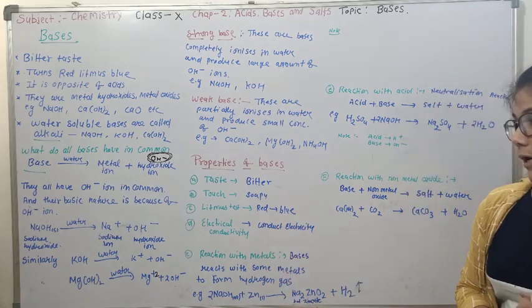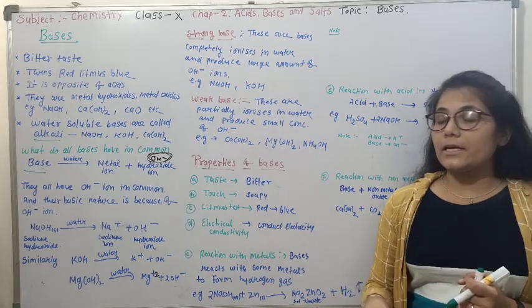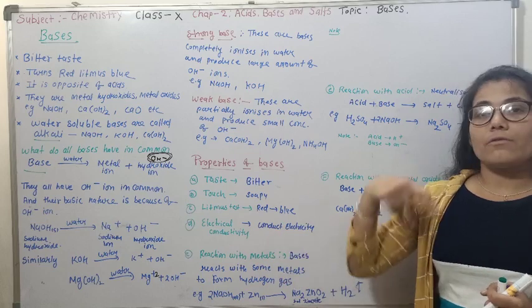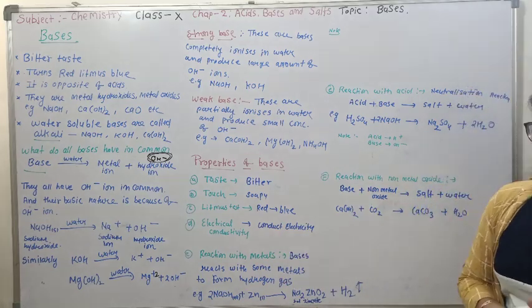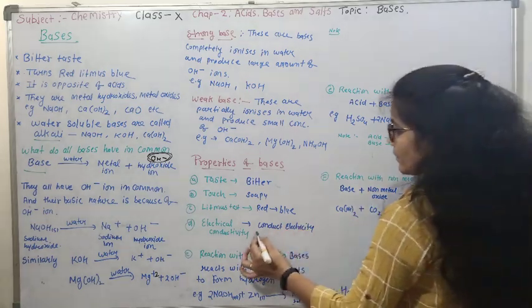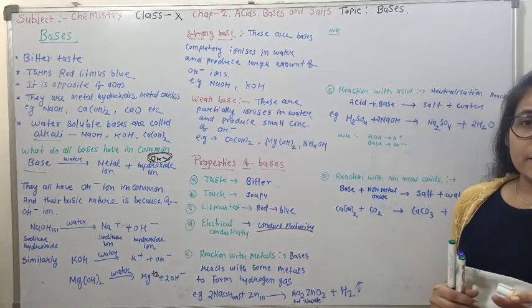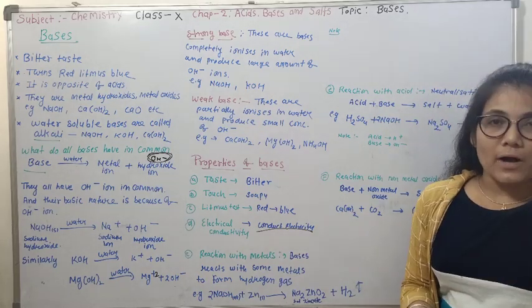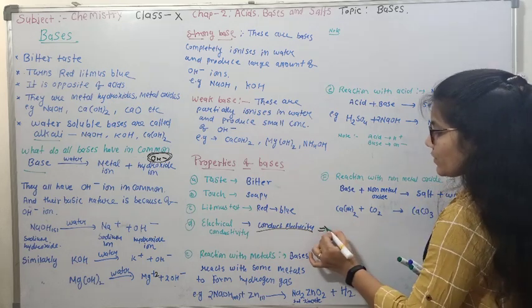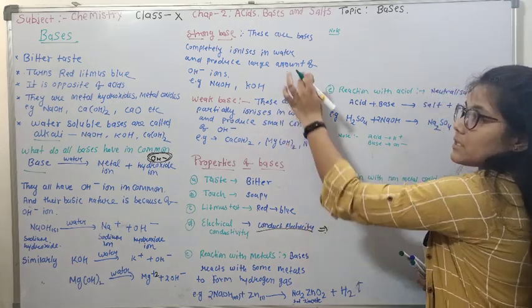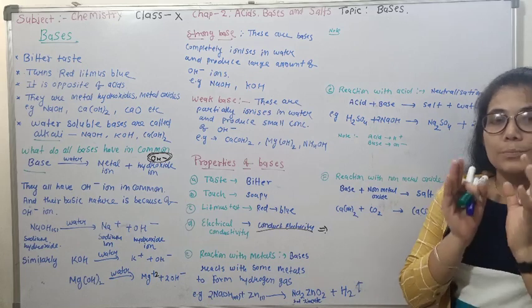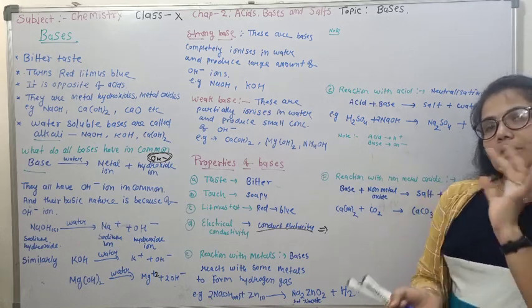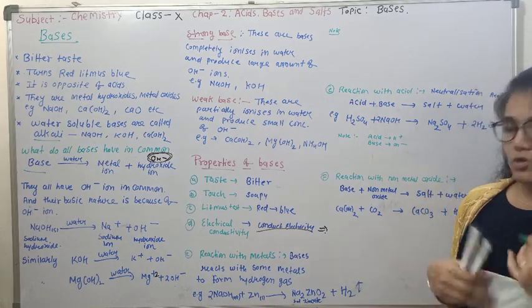Now the next point is electrical conductivity. We have discussed this point in detail in case of acid. Which chemicals conduct electricity? Those which can dissociate into ions. And we have just discussed that bases dissociate to produce ions in their aqueous solution.